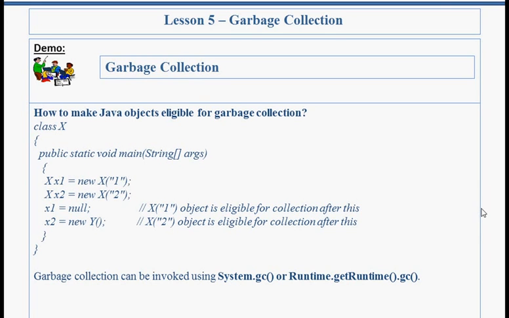For example, here I have taken one class, X, and I created two objects for that class, x1 and x2. Both are pointing to objects of X, and I am creating the objects by using the new operator. Now I am setting x1 is equal to null. Now this object is eligible for garbage collection, and for x2 I am assigning the object of Y. Earlier it was pointing to X, now it is pointing to the object of Y. So these are the two ways by which we can make an object eligible for garbage collection.